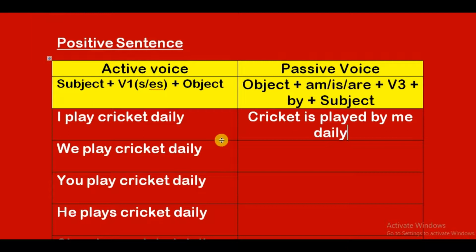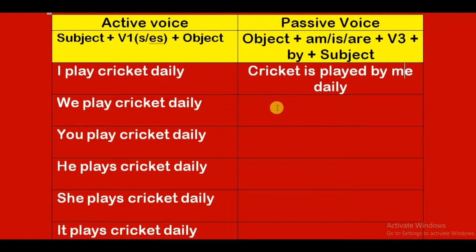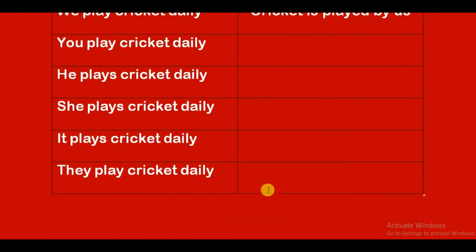And one more note is, these days people are not writing by plus subject. So you can simply write cricket is played. I mean, it is understandable according to the context, so you need not mention by plus subject every time. Similarly, cricket is played by us, as it is for the remaining sentences also.